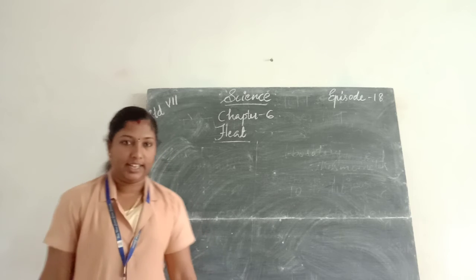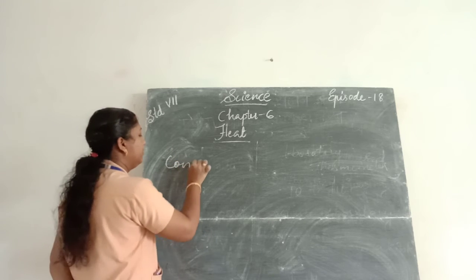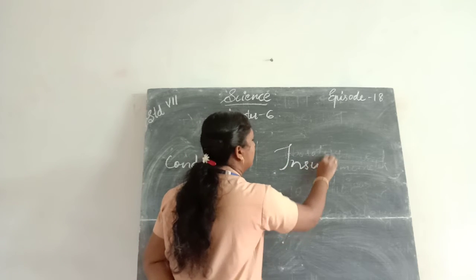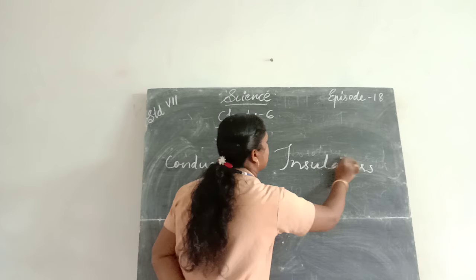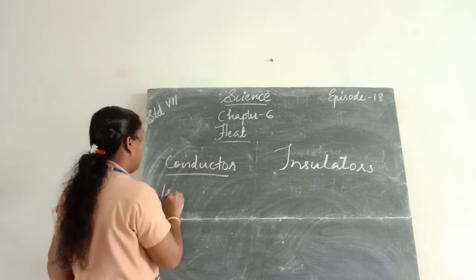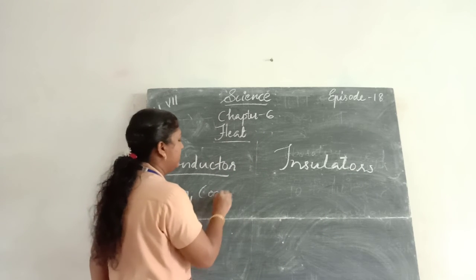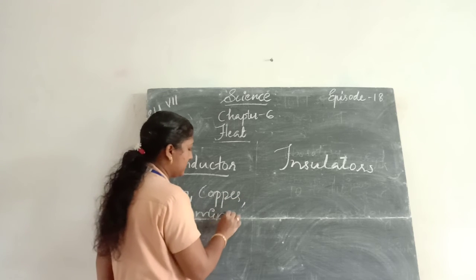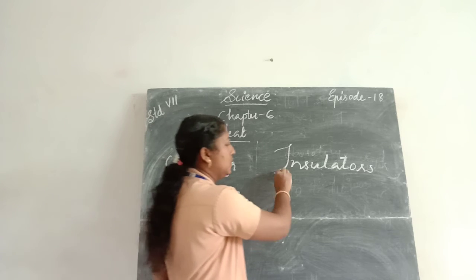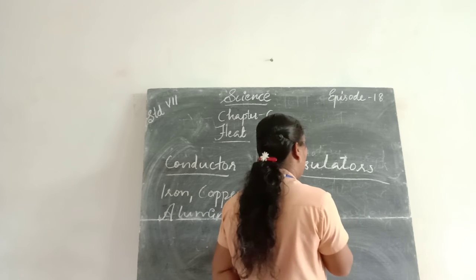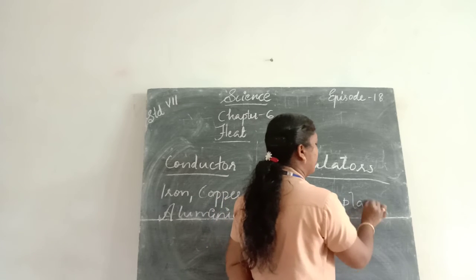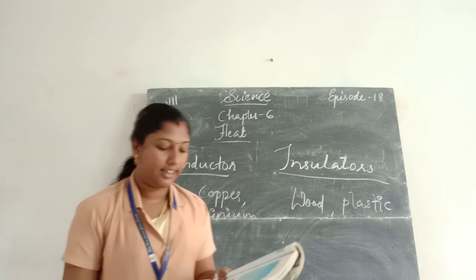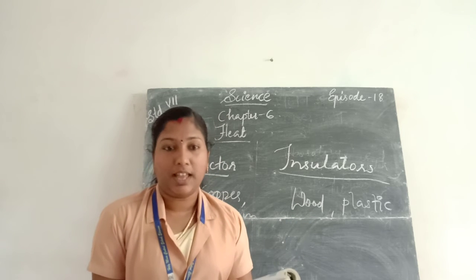Conductors and insulators. Examples: conductors are iron, copper, aluminium, all metals, etc. Insulators are wood, plastic, etc. These are the examples for conductors and insulators. Next, fill in the blanks.